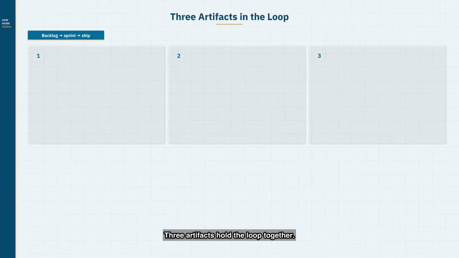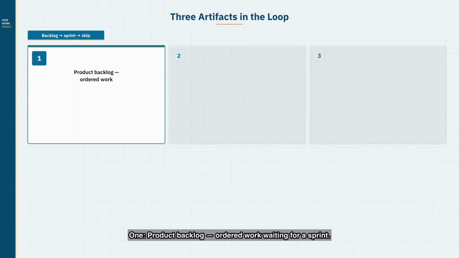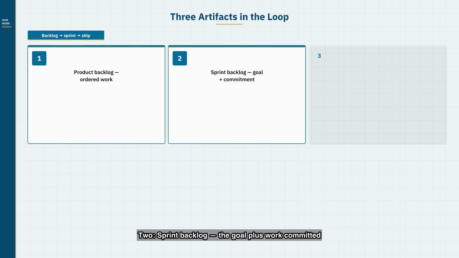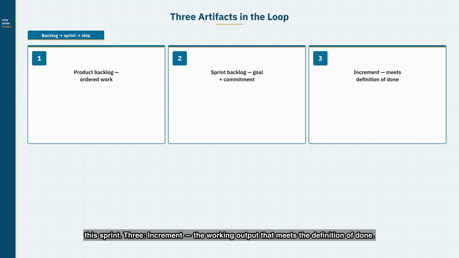3 artifacts hold the loop together. 1. Product backlog. Ordered work waiting for a sprint. 2. Sprint backlog. The goal plus work committed this sprint. 3. Increment. The working output that meets the definition of done.